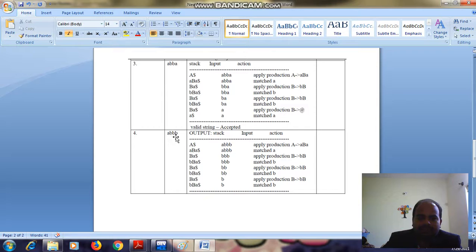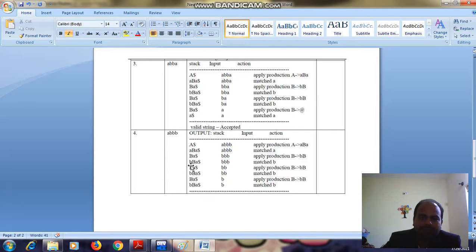Similarly, abbb. In the stack A will be there and the input is abbb. Now A will be replaced by aBa dollar. So a got cancelled. Again Ba in the stack and here bbb.